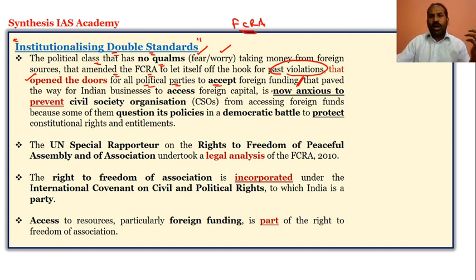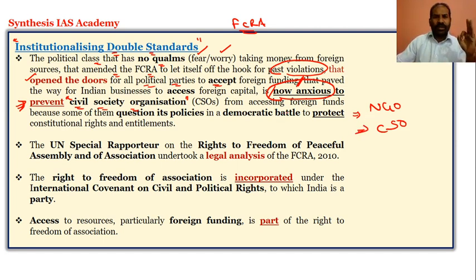But it is now anxious to prevent whom? Not the political class, but to prevent the civil society organizations. So now NGOs or civil society organizations are the ones at the receiving end.